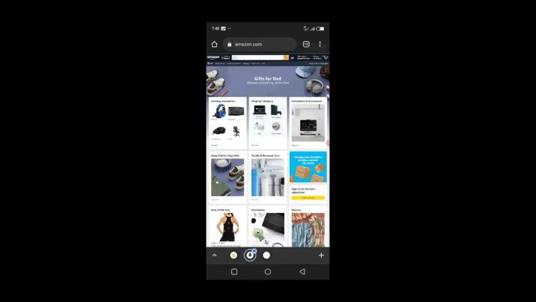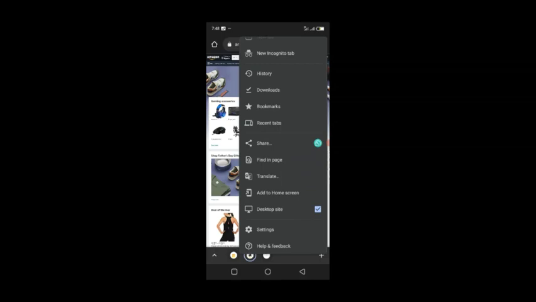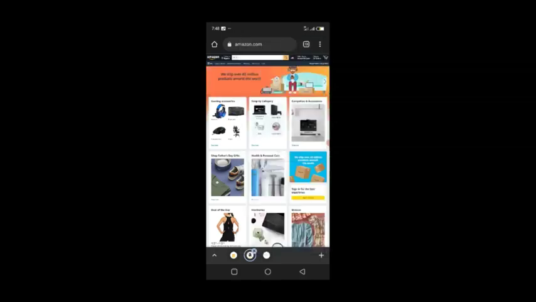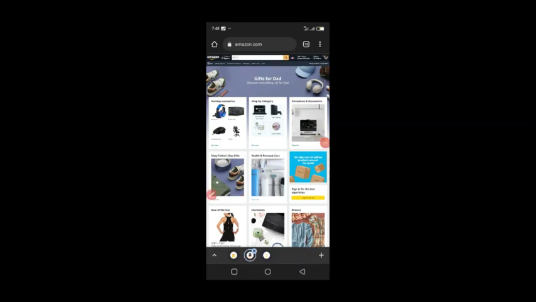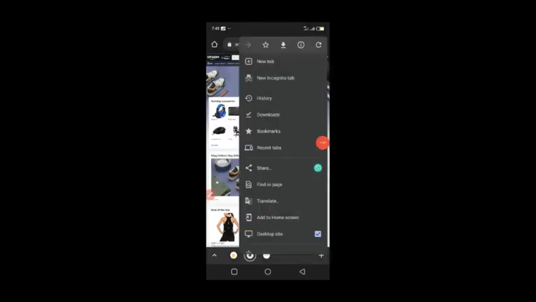So this is Amazon when you load it. If you tap your Chrome, you will see where it is written desktop sites. Just click desktop sites and you will be shown Amazon in this format. Like I said, just click on these three dots at the top, right? Let me mark it for you so that you will see what I'm saying. These three dots here, when you click them, you will see desktop version. Just click on desktop version and the website will be shown in this particular way.